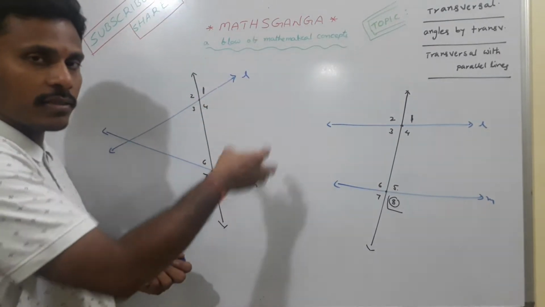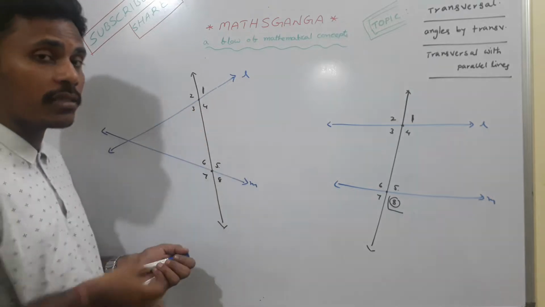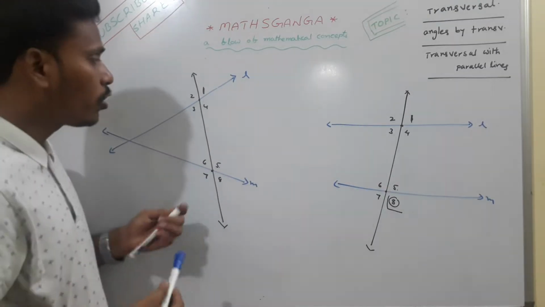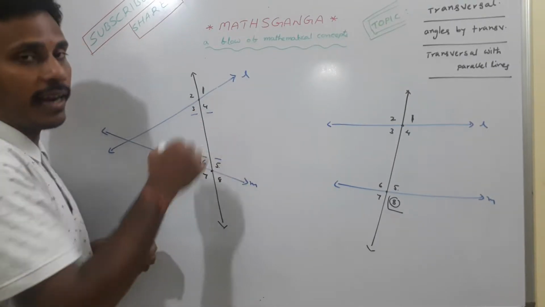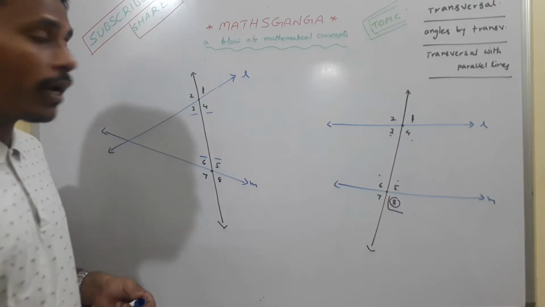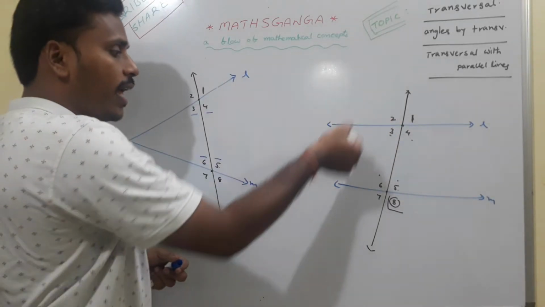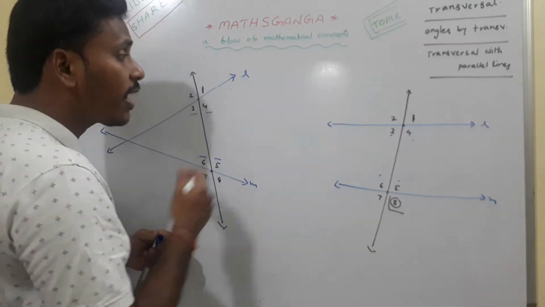We have two lines there and here. So angles which are in the interior region of these two lines are called interior angles. So here 3, 4, 5, 6 are the interior angles. So automatically 1, 2, 7, 8, the outside angles, will become exterior angles. And then either interior or exterior.